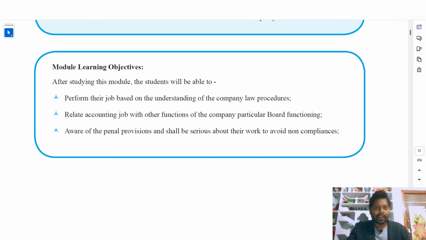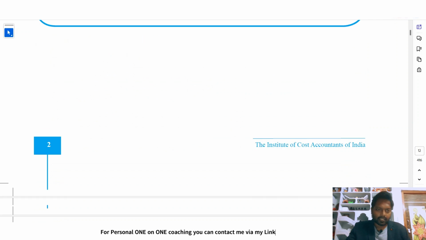Module learning objectives. What are the objectives behind this module? After studying this module, the students will be able to perform their job based on the understanding of company law procedures, relate accounting job with other functions of the company, particularly reporting functions, be aware of the penal provisions, and be serious about their work to avoid non-compliances. After learning all details regarding the subject, they can concentrate on their job and see that the company adheres to the provisions. When a company functions without violating the provisions, the company will have chances of success.